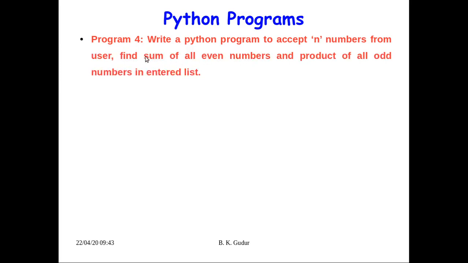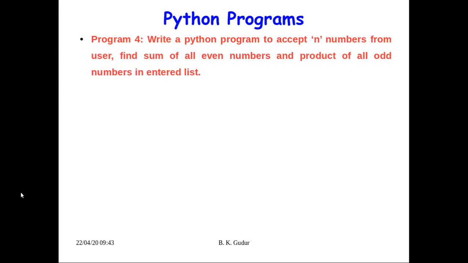So even sum will be initialized to 0 and odd product will be initialized to 1, because whenever repetitive addition is there, the sum will be initialized to 0, and whenever repetitive multiplication is there, the product will be initialized to 1. We'll check for every number in the list whether it is even. If it is even, we'll add that to even sum, and if it is odd, we'll multiply that to odd product. This will be continued for all the numbers in that list. Once it is over, we'll print the even sum and odd product.